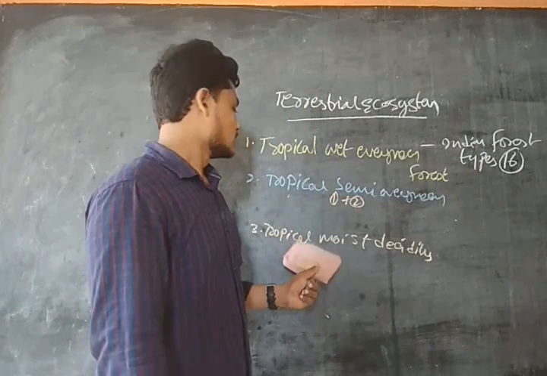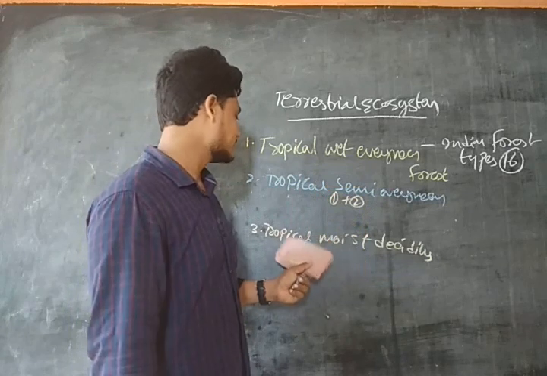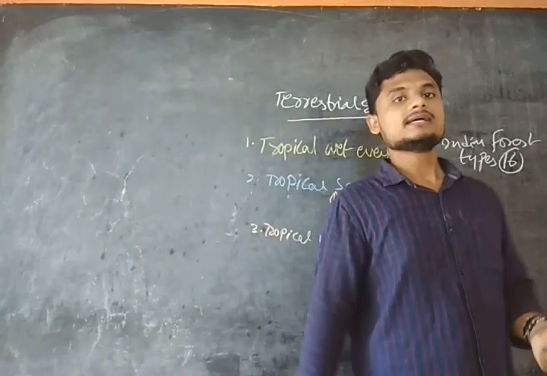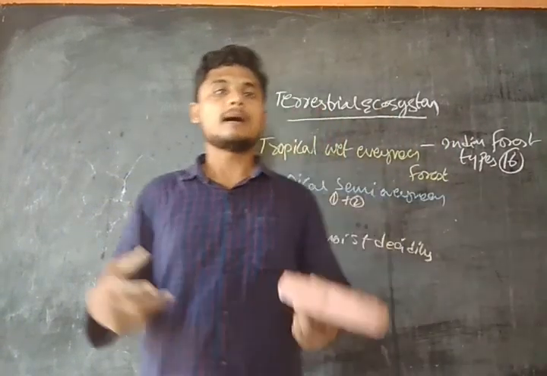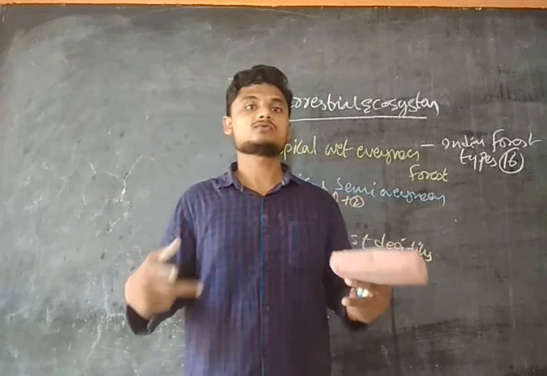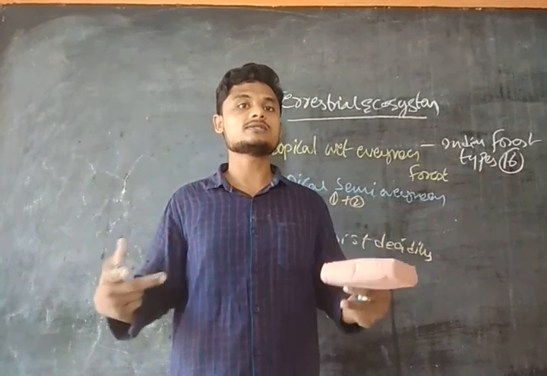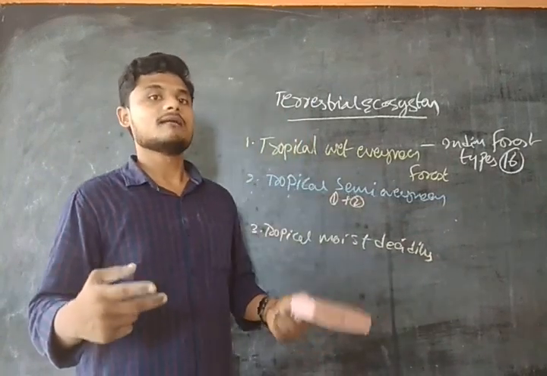In other places we can find it. These trees have a large trunk and very deep roots, guys. Deep roots and a large trunk.